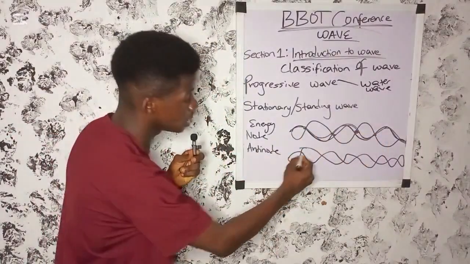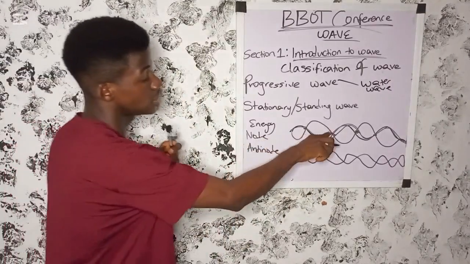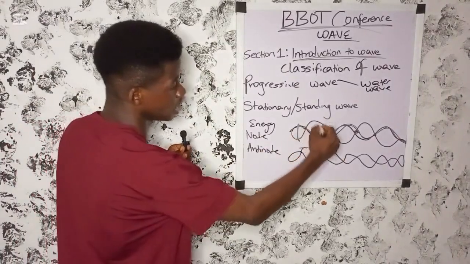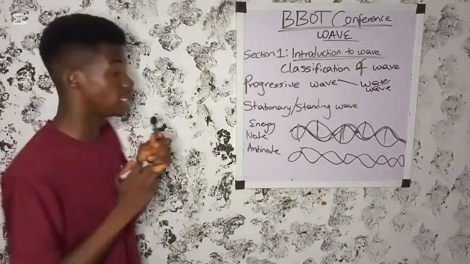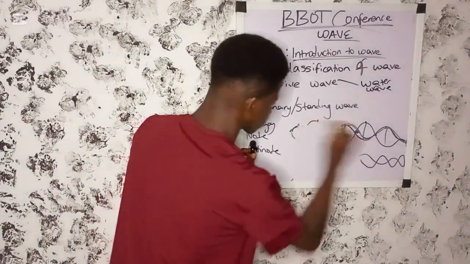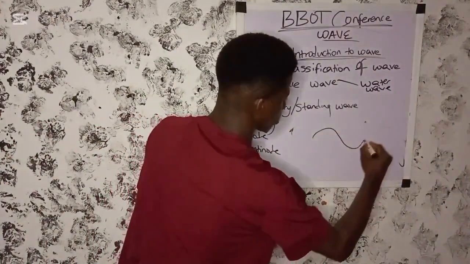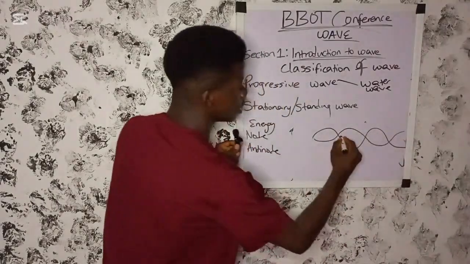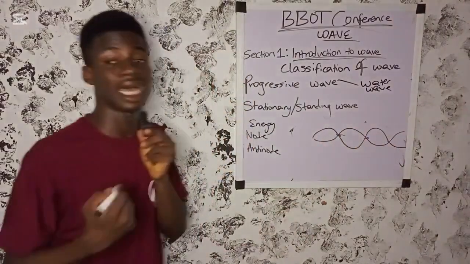The point you usually see here is known as the node, while this side is known as the antinode.